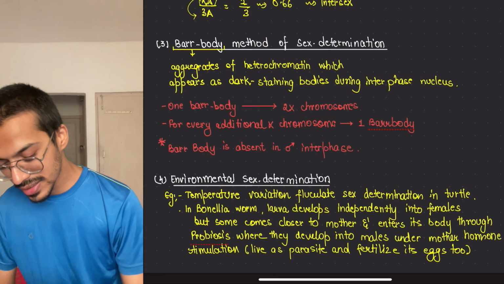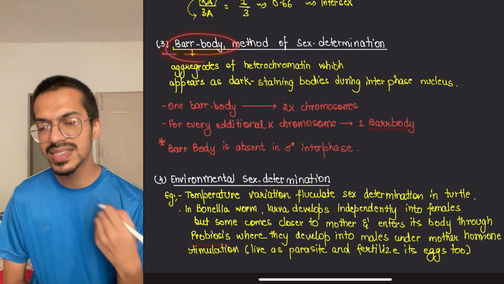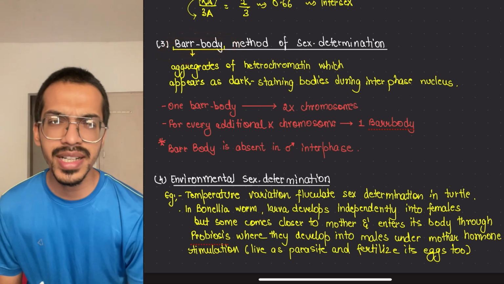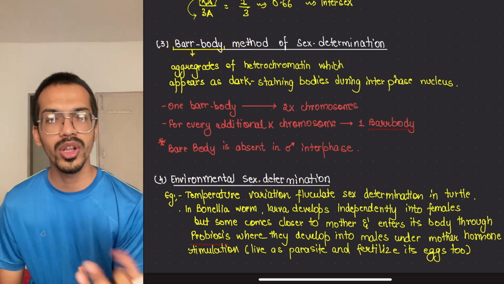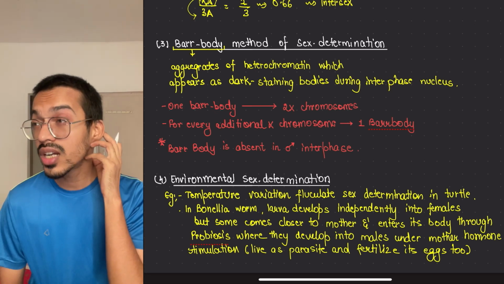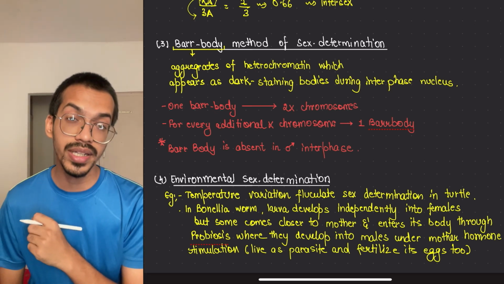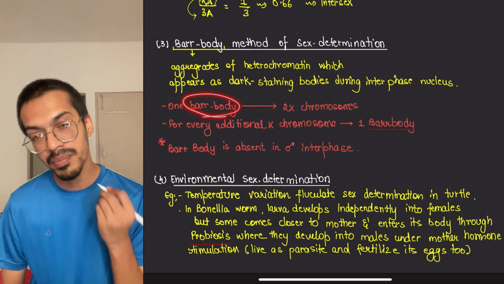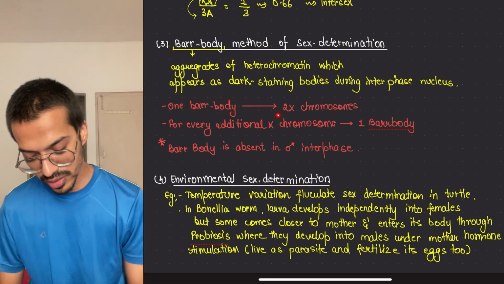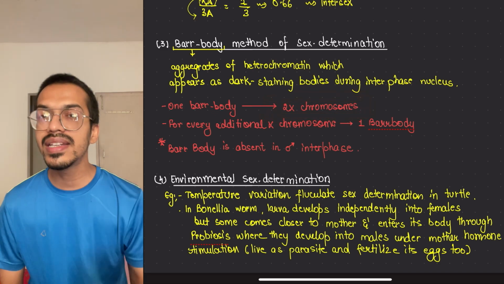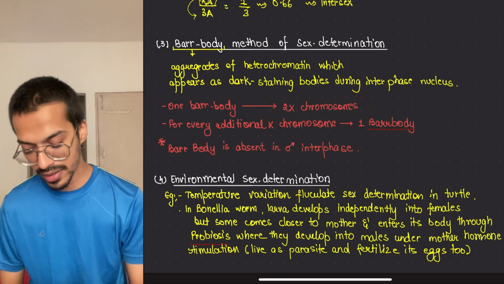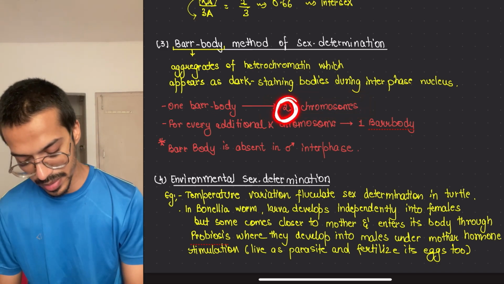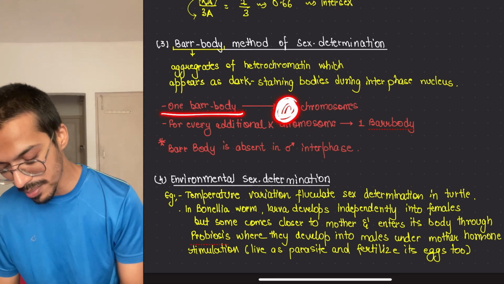Coming up to the next thing, that is the bar body method. It says that when they were studying cell division and all, they found a darkly stained body, and they call it what? Bar body. And that bar body is nothing but the 2 X chromosomes. Any extra bar body coming means, if 2 X chromosomes come in the female, it is considered as 1 bar body.